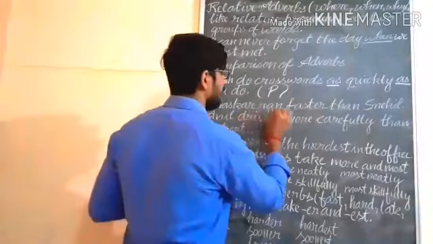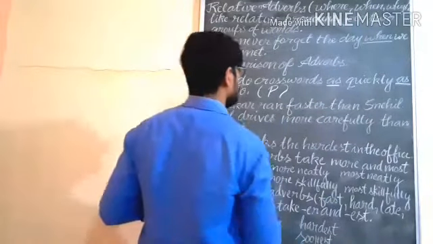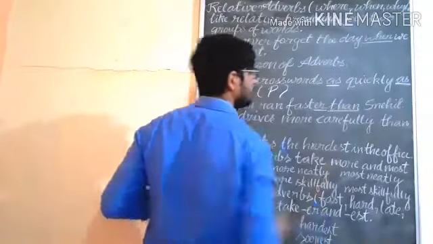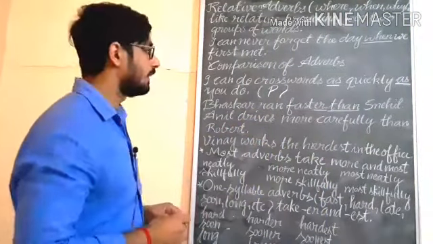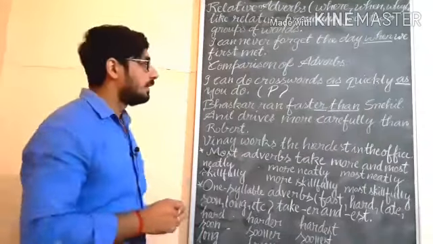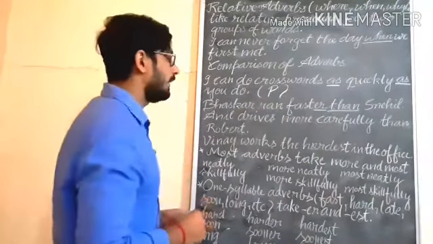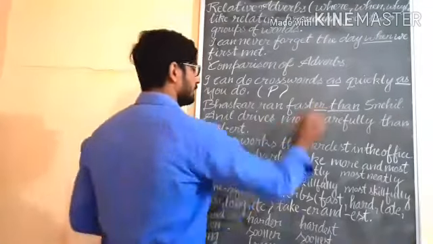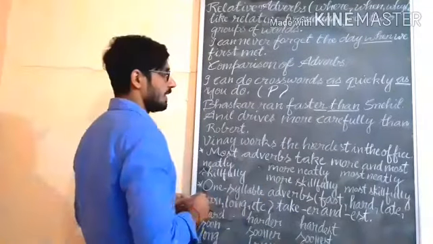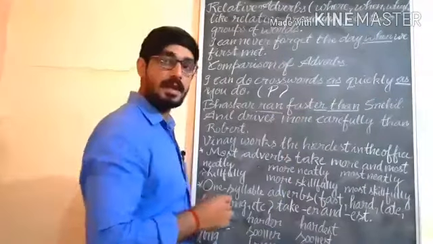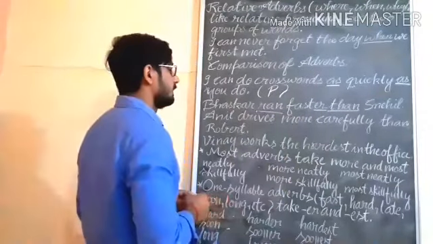Bhaskar ran faster than Snehil. You are getting the words er and than here. We use the er form in comparative degree. This degree is known as comparative. In comparative degree we use than and er. So Bhaskar ran. Ran how? Faster. Ran faster than Snehil.